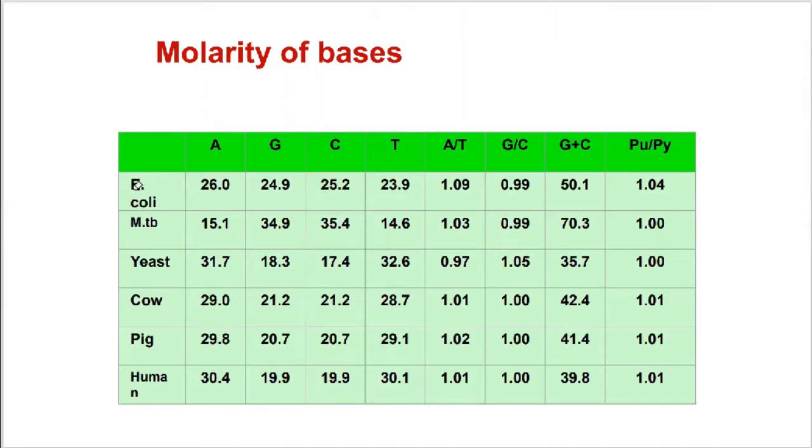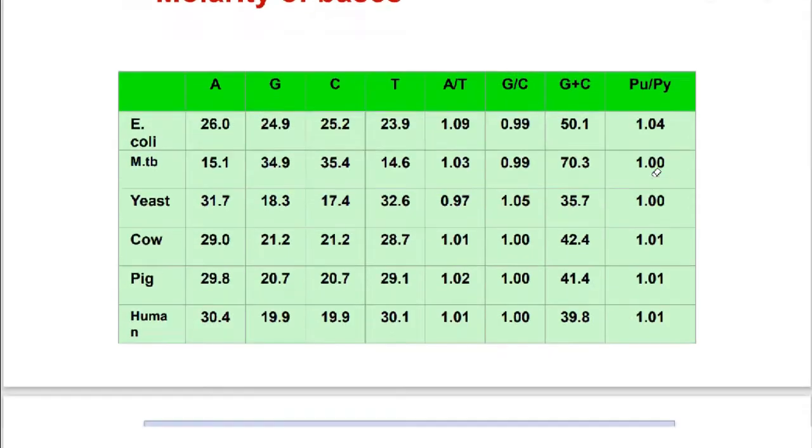For example, E. coli can have thousands of strains, but the ratio of purine and pyrimidine will always remain equivalent to 1.04. So this would be the ratio of purine as compared to pyrimidine. That means it is purine rich as compared to pyrimidine rich.